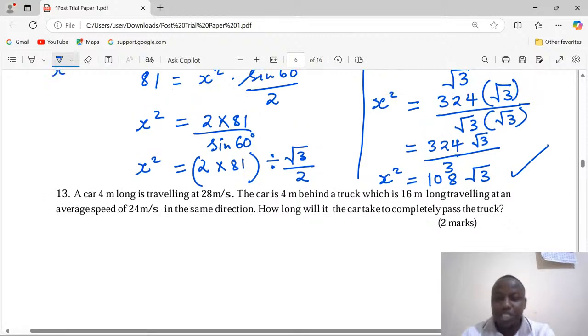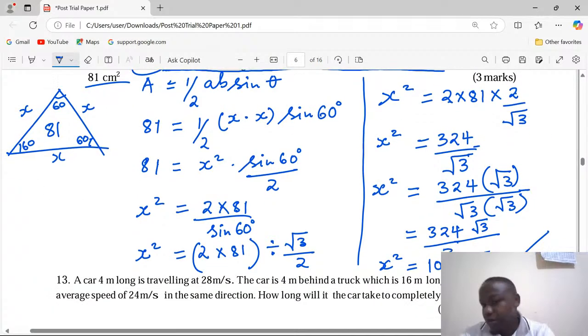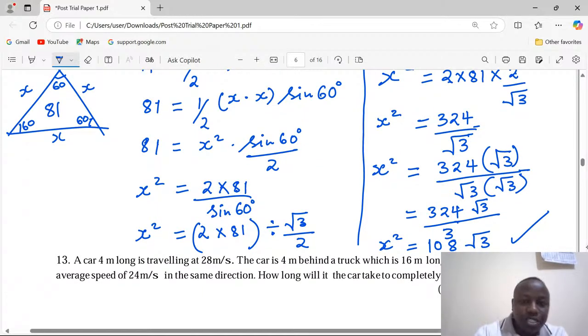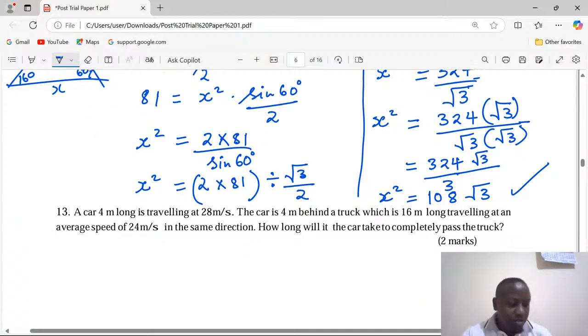That is the most simplified, and it is again the exact, because when you start introducing the exact value of root 3, or if we had used the calculator value of sine 60, then we would have ended up rounding off, and what we would have obtained is not the exact.